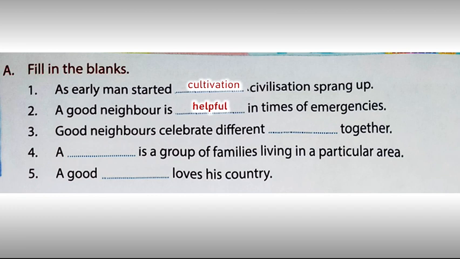Third one, good neighbors celebrate different dash together. Here you have to fill festivals. Fourth one, a dash is a group of families living in a particular area. Here you have to fill neighborhood. Fifth one, a good dash loves his country. Here you have to fill citizen.